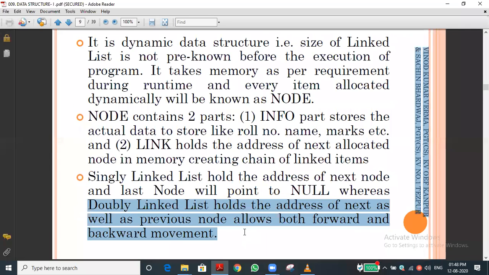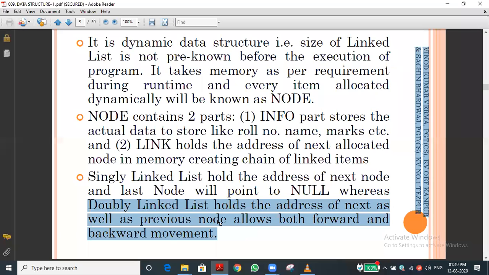For example, index of 0 has two links. It will hold two memory addresses. One is the previous one, and another one is the next one. What is the previous of index 0? What will be the previous element? Nothing, no? Correct. Before index 0 there is nothing, so it stores the null value.